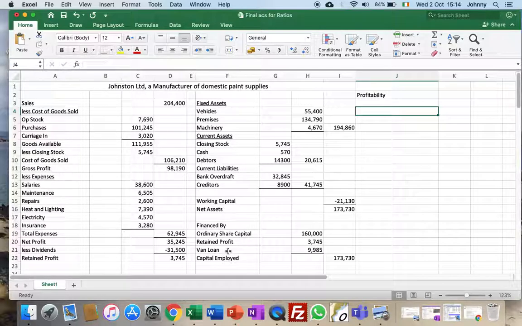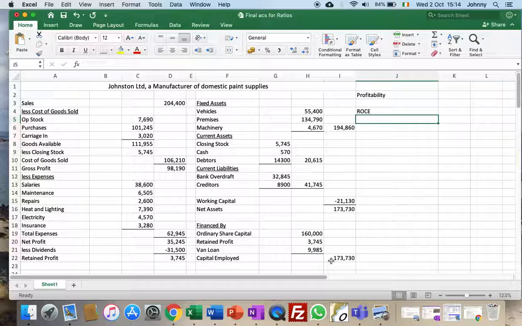Also, as well as shareholders, we have money that's been invested by banks. So we got a van loan, we could have a mortgage, any money that was invested by a bank, that was also put into the business. So when we're looking at profitability, there are two formulas. We look at return on capital employed. So return on capital employed is the money made from all the money invested by both of the groups who are investors in the business, the shareholders and the banks.